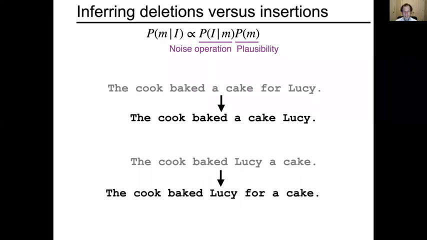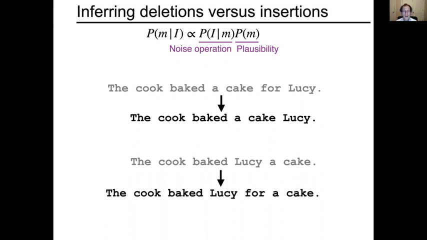So I want to return to this issue of inferring deletions versus insertions, and we're going to look at it in these cases here where, for this example pair of sentences, the question would be, did Lucy have something baked for her? The non-literal interpretation answer would be yes, but the literal interpretation answer would be no.